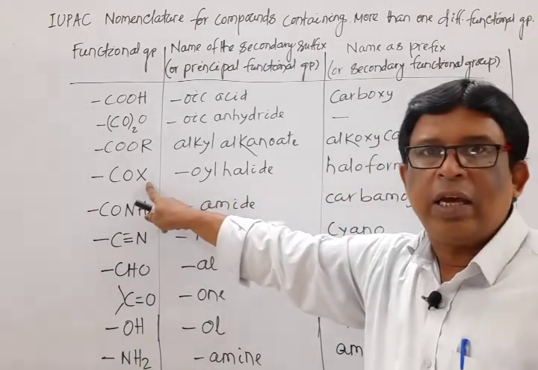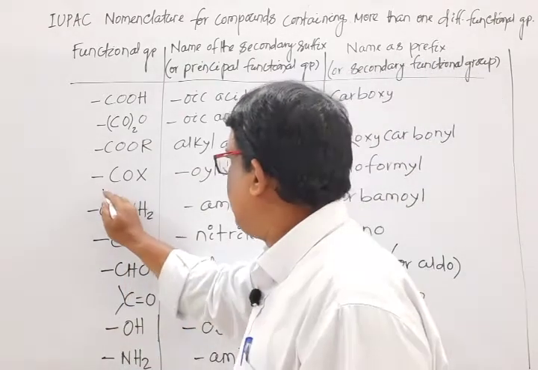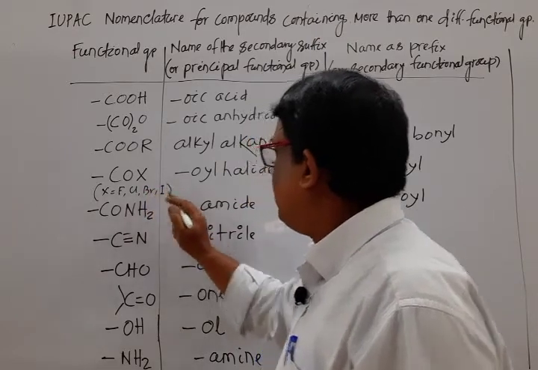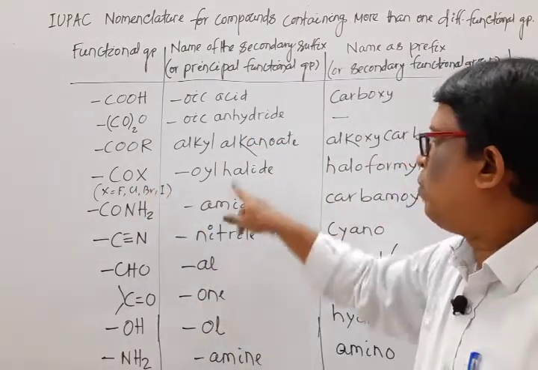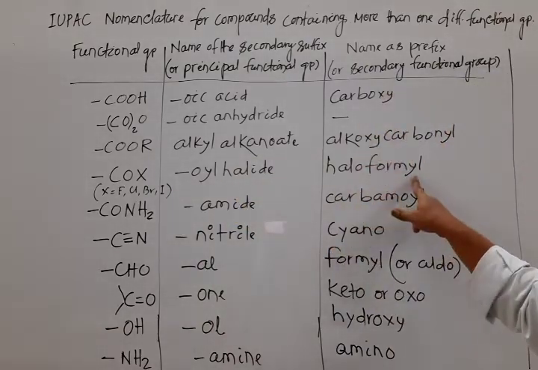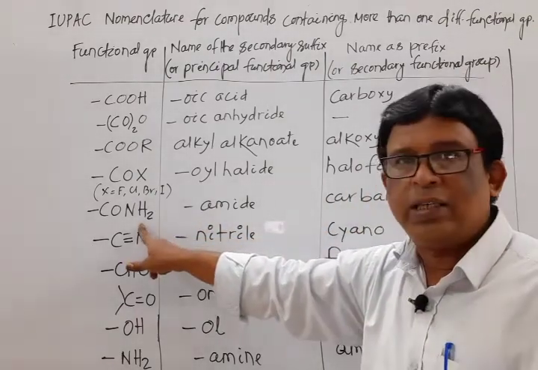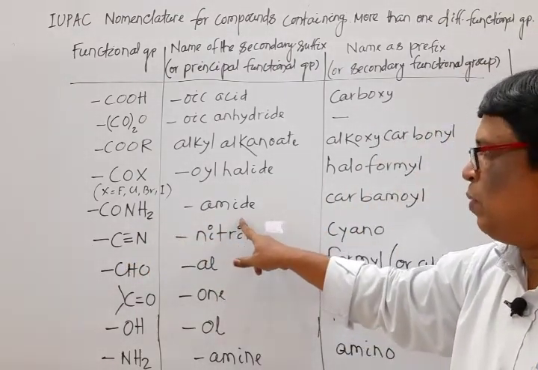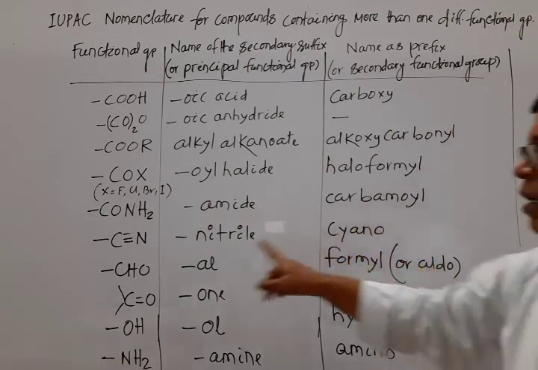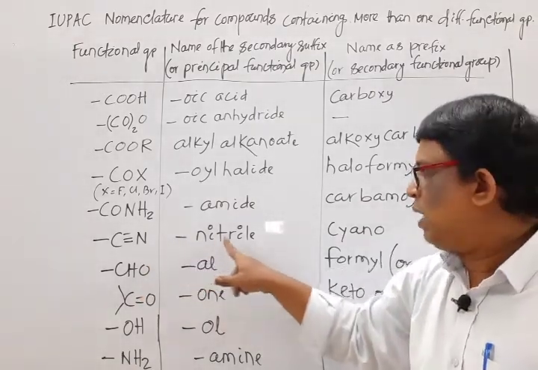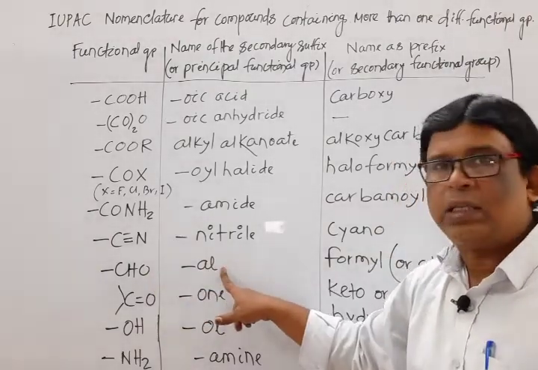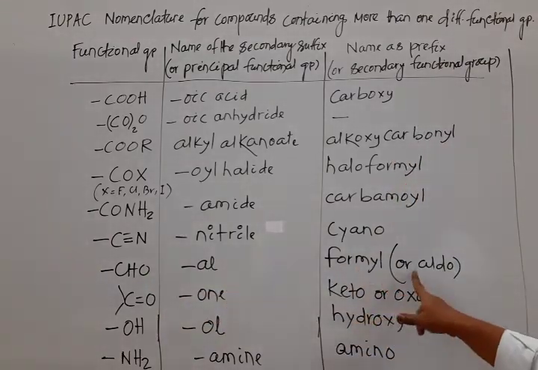Then COX, where X stands for fluorine, chlorine, bromine or iodine, that means halogen. If it is the principal functional group, then oyl halide. If it is a substituent, that is secondary functional group, then haloformyl. Then amide, CONH2. Its name as principal functional group is amide. The prefix is carbamoyl. If the cyanide group is there, then the suffix is nitrile, prefix is cyano. If the aldehyde group is there, suffix is al, prefix is formyl or aldo.